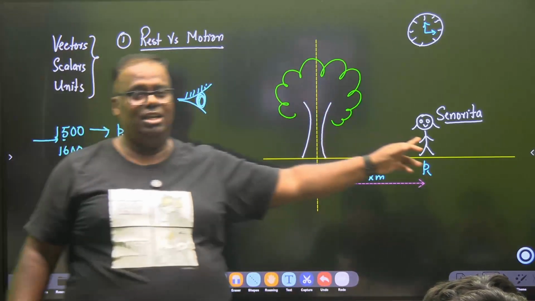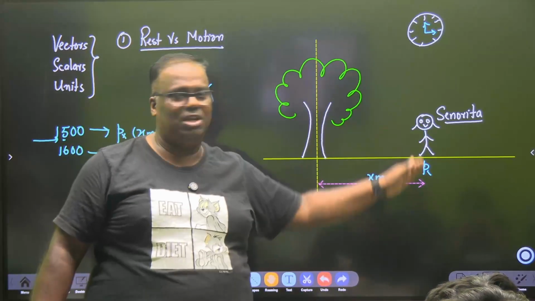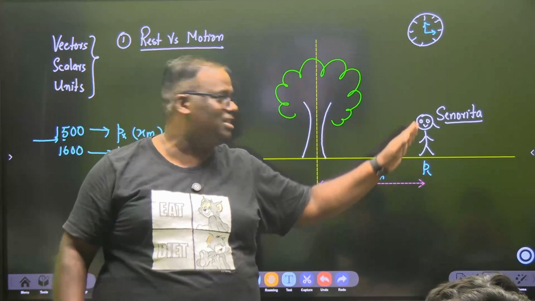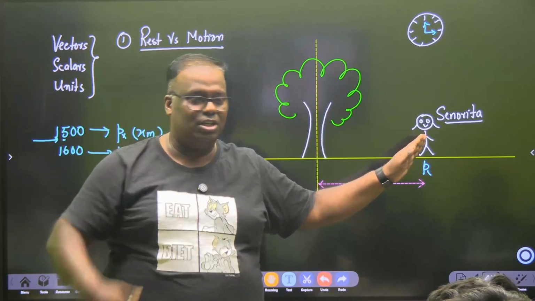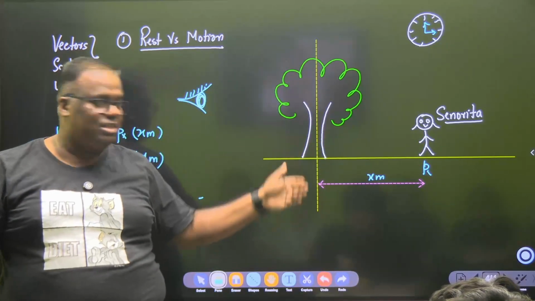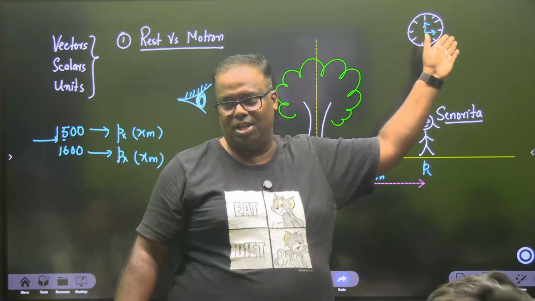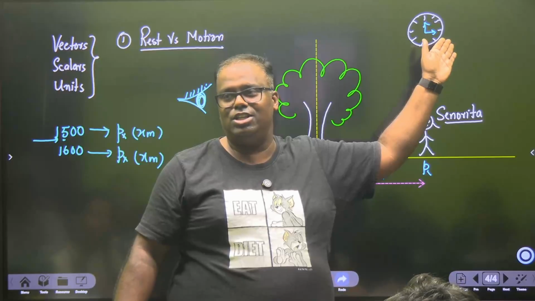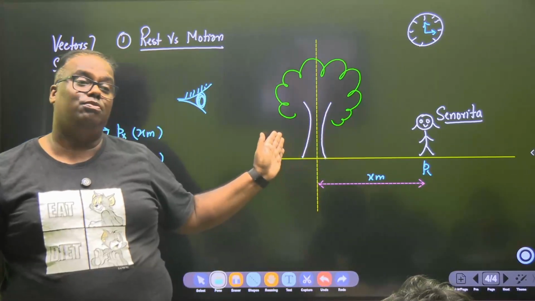A body is said to be at rest. Don't mug up definitions. They become very easy. A body is said to be at rest if its position does not change with respect to another fixed object taken as a reference or with respect to time. Auntie has choices. Either she can go by the clock or she can go by another fixed object taken as a reference.